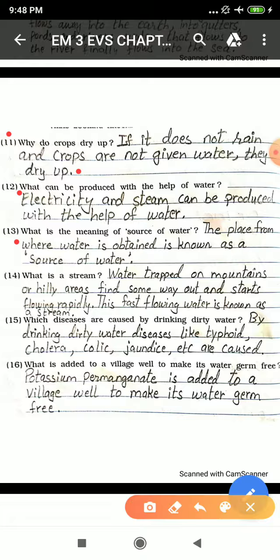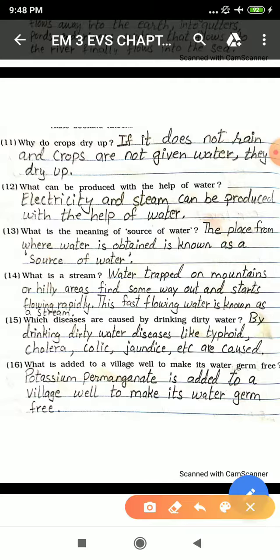13th. What is the meaning of source of water? So the meaning of source of water is the place from where water is obtained. Main source of water is rain. Yes students, not river. River is a source of water, but rain is the main source of water. And source means where water is obtained. The place from where water is obtained is known as source of water.